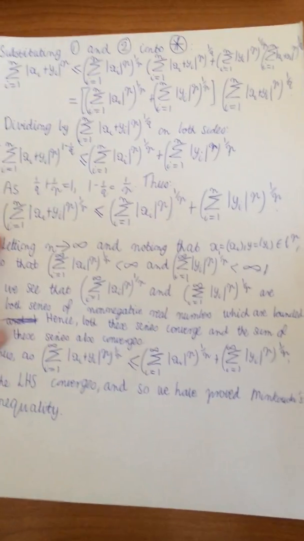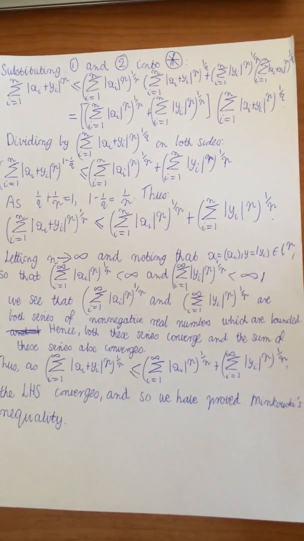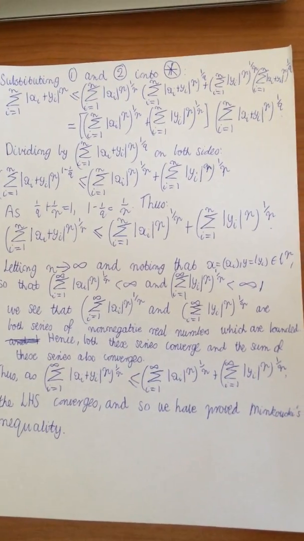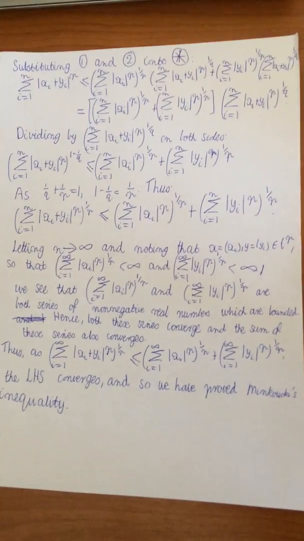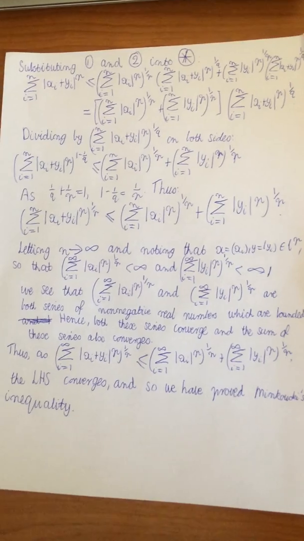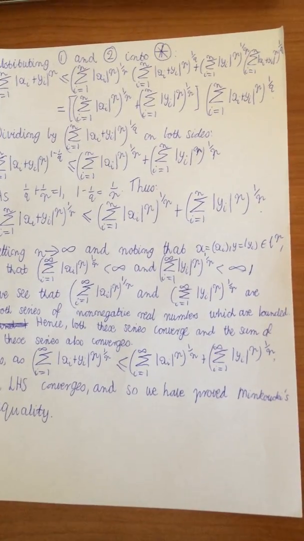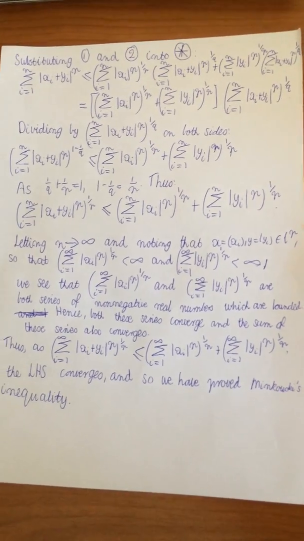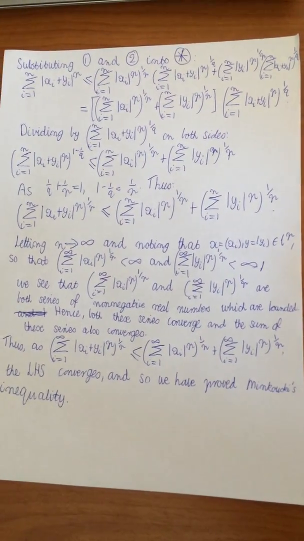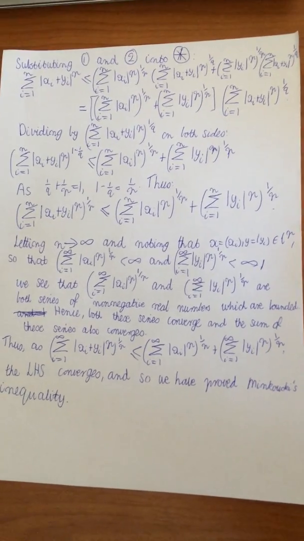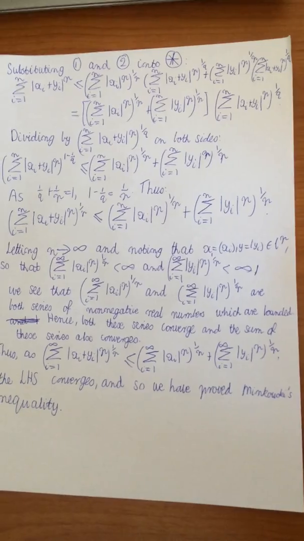If we now let n approach infinity, and note that x and y are both sequences in LP space, on the real LP space in this case, so that both their p-norms are finite, we see that the p-norm of x and the p-norm of y are both series of non-negative real numbers which are bounded. So hence both these series converge, and the sum of these series also converges.